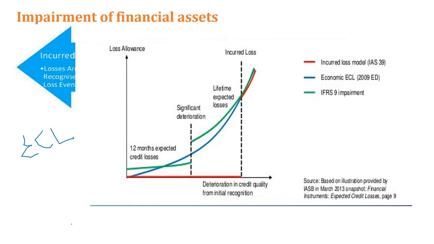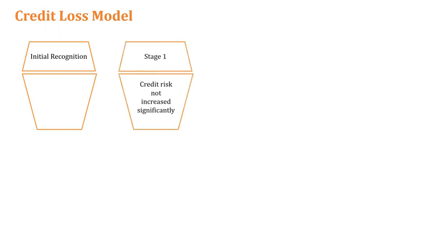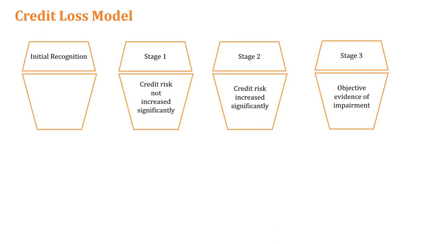If you know that this kind of loss will happen in future, now itself we make a provision rather than waiting until the default occurs. We are ready for the future now itself. That is the expected credit loss model. It's not an incurred loss model. We are expecting that some customers will cause losses and we start the provision now itself. Now if you look at this credit loss model, you can see it divided into different buckets.